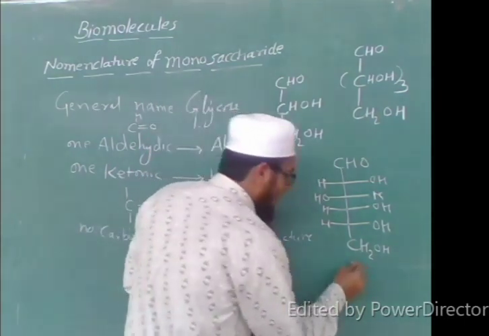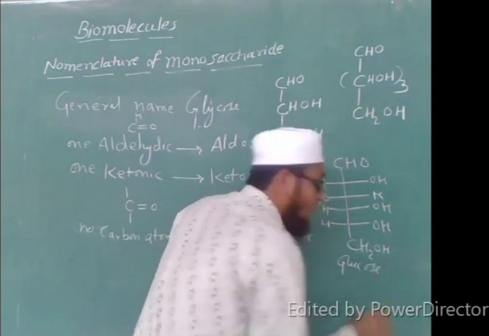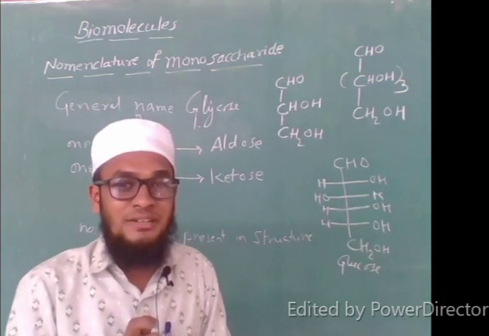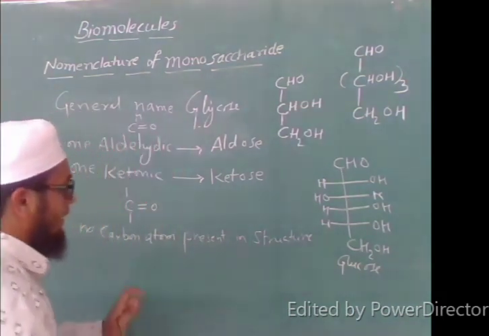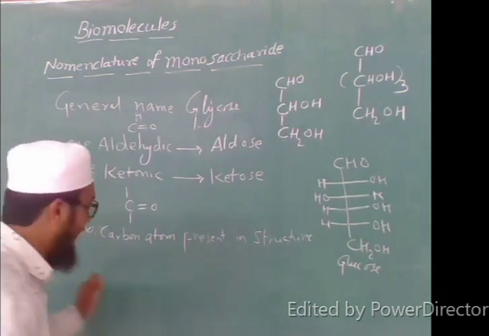I will write the name of this compound as glucose. Now in IUPAC nomenclature, how can we name it? First it has an aldehyde group, so I will write aldo.